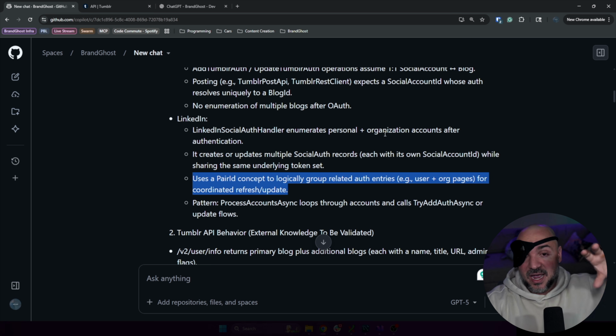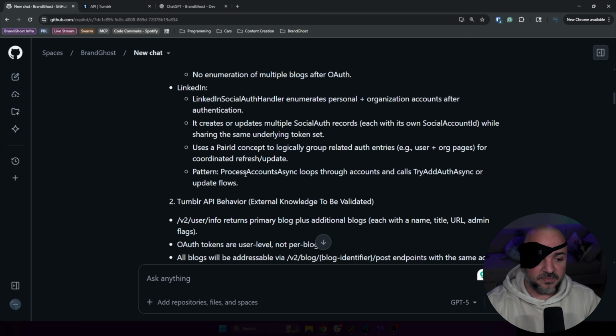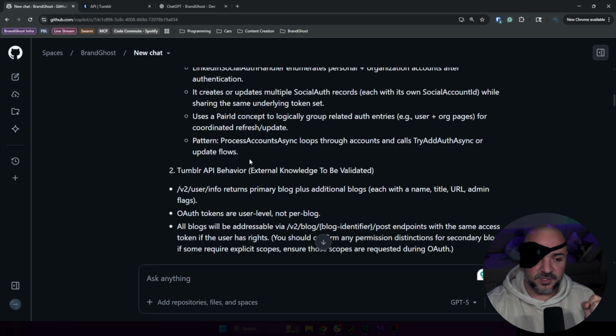So it found it and it understood this from my code base. So to logically group related auth entries for coordinated refresh or update. Pattern: process accounts async, loops through accounts, and calls try add auth async or update flows. So again, just some method names. You might not know the details.